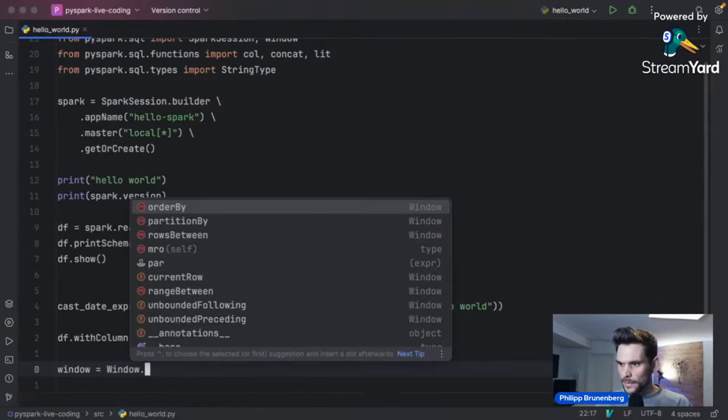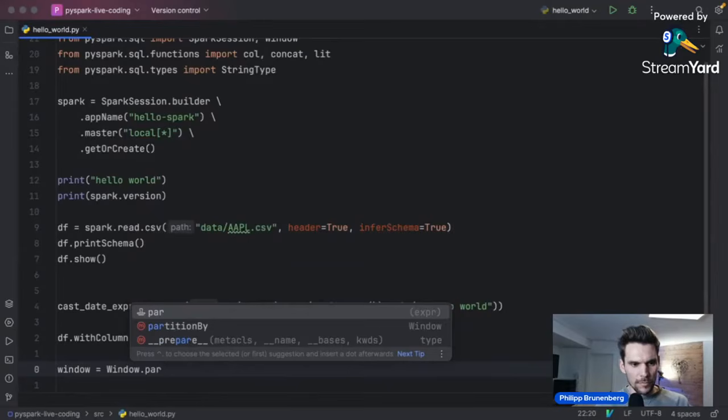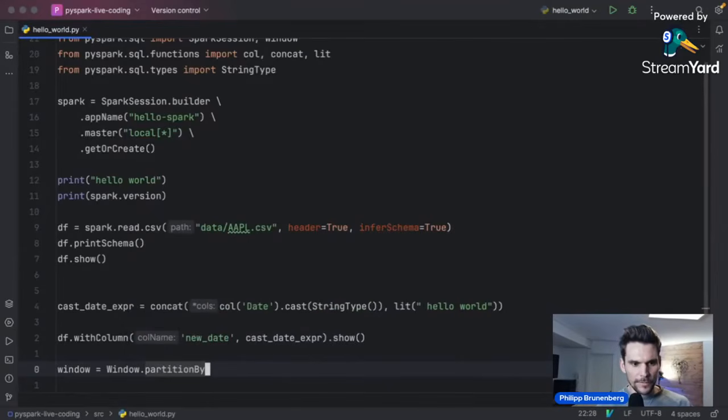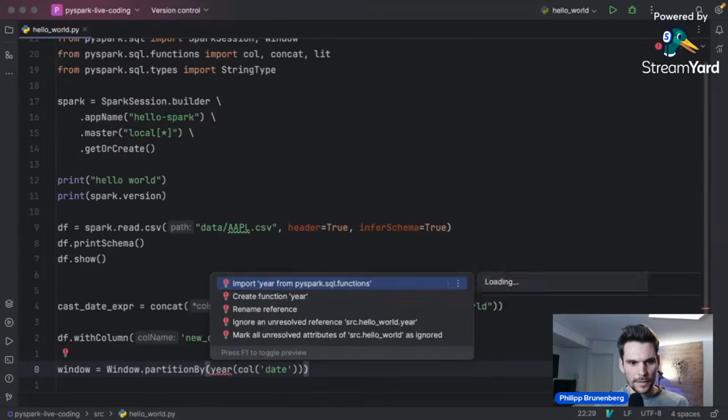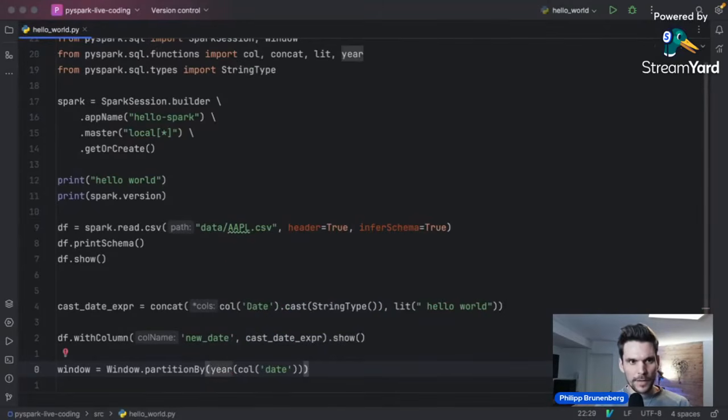And a window is basically a window over our data. And we are going to use two properties of a window. First of all, the partitionBy, where we can specify how we would like to partition or group basically our data frame. And here I would like to use the year of the column date. So what we do is basically to extract the year from the date, and we partition by the year. This year function I have to import. It's coming from the SQL functions as well.